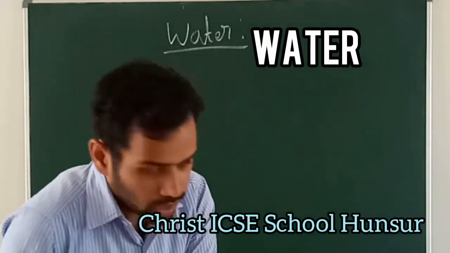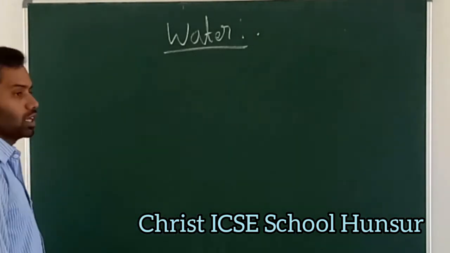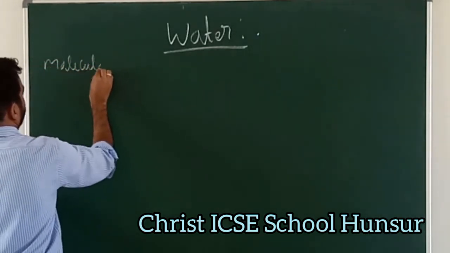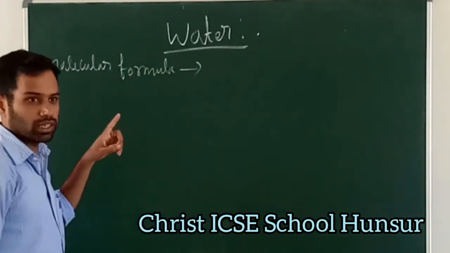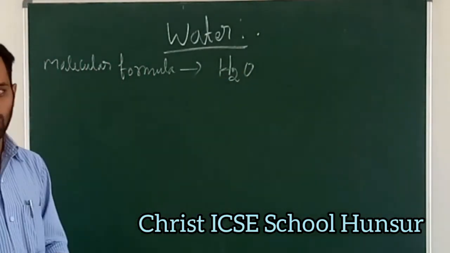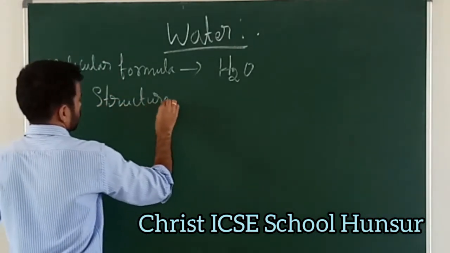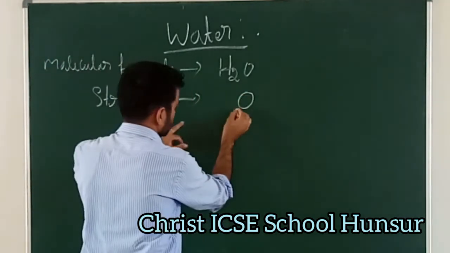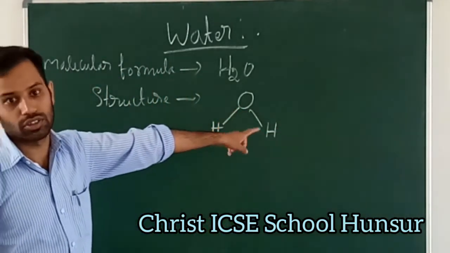So what is the molecular formula of water? Molecular formula of water is H2O. Its structure is: in the middle is the oxygen, and these lines are called bonds. So this is the structure.